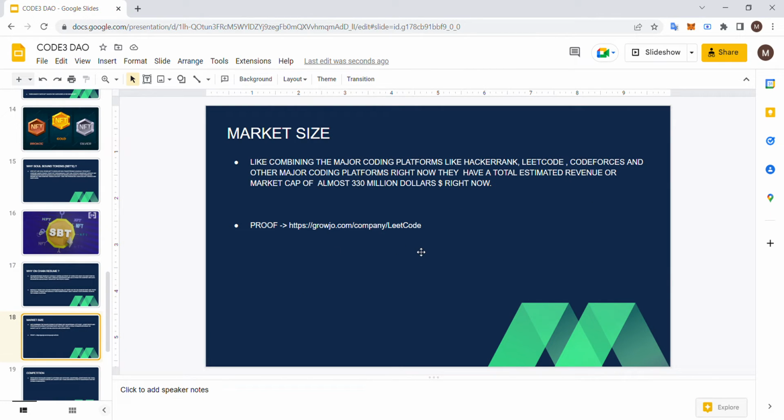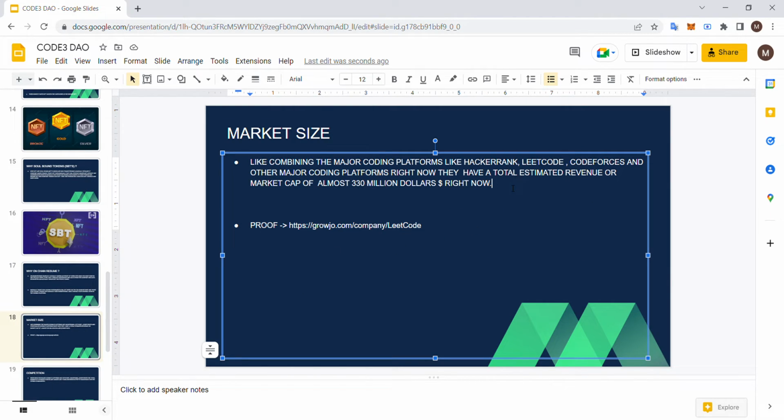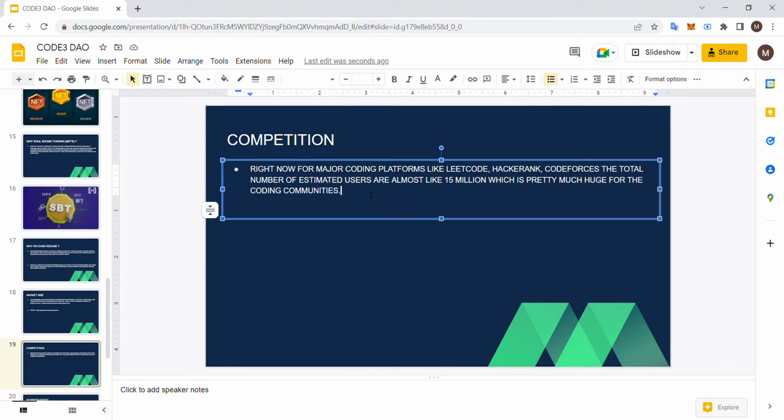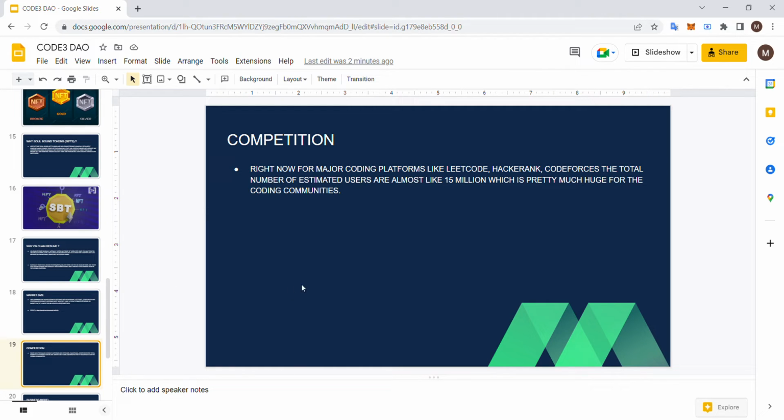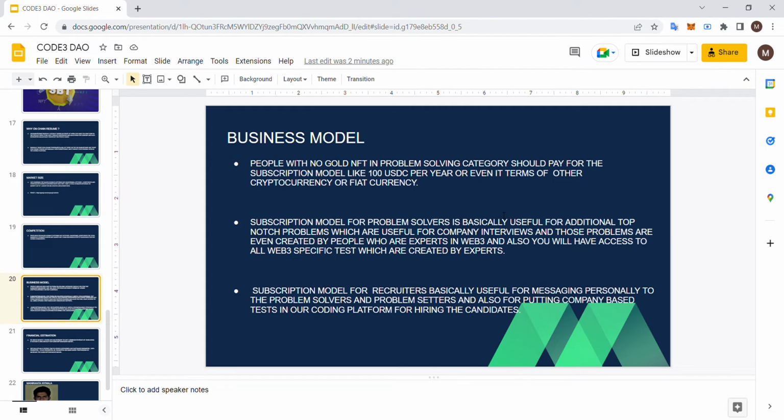Now, what's the market size? Right now for the coding platforms, the market size, or the estimated revenue, is about $330 million. And this is the proof here. And next comes the competition. The total number of users for coding platforms is about 15 million, which is really humongous, right? And the competition, okay.